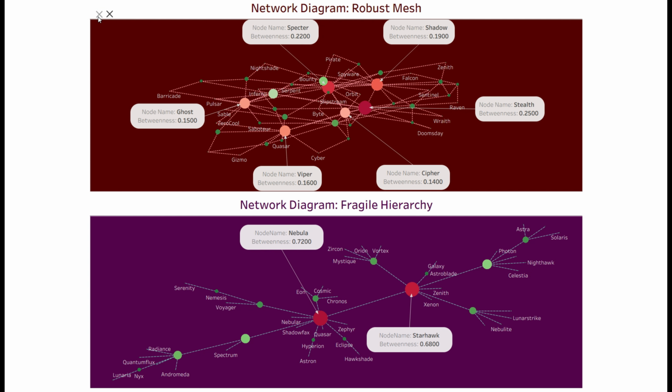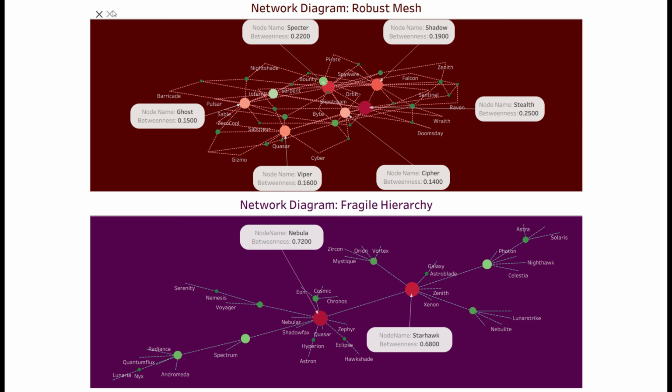Now let's contrast the fragile hierarchy with the robust mesh. In the previous model, we saw gatekeepers with dangerously high centrality scores, averaging 0.7. Here, we see the opposite. In a robust mesh, even the primary nodes maintain significantly lower betweenness scores with an average of 0.19. This is not a lack of influence, but rather a result of decentralized architecture.